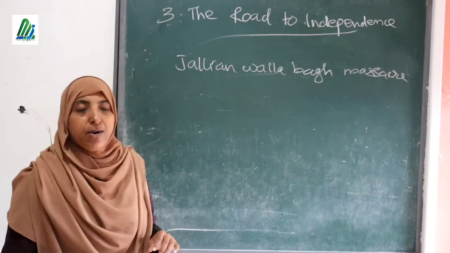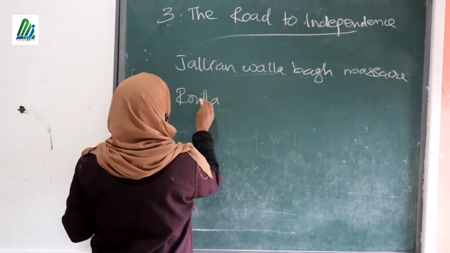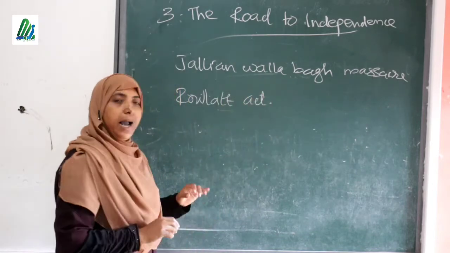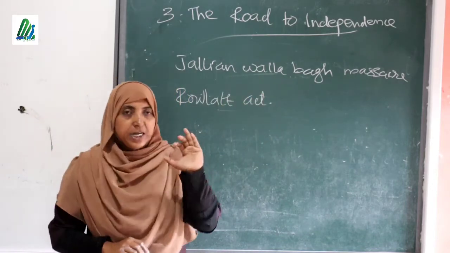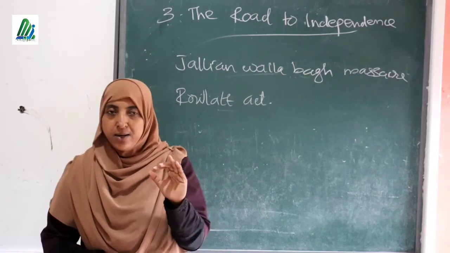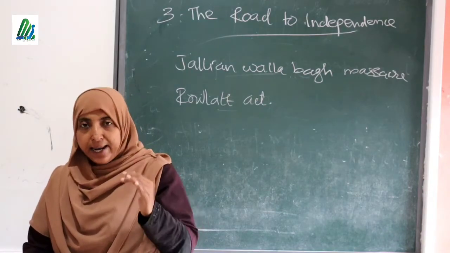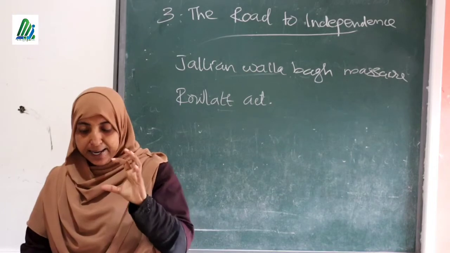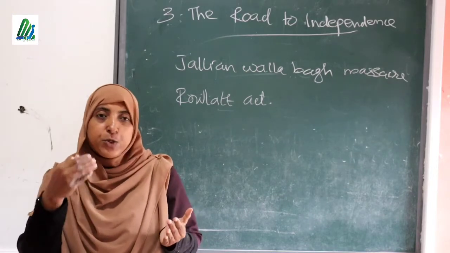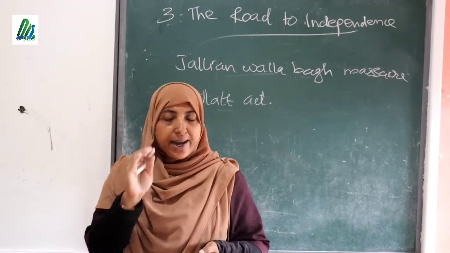They introduced a particular law known as the Rowlatt Act. Please note the point. It is known as the Rowlatt Act. According to this act, British officers could arrest any Indian without any reason, for any length of time. We had no right to question them, to ask why are you arresting me? There was no such right for the Indian people.